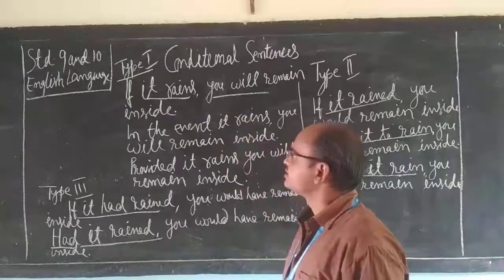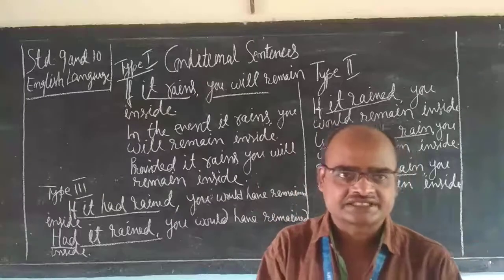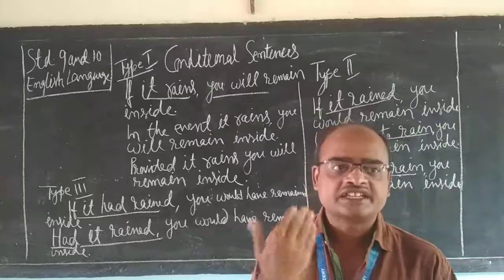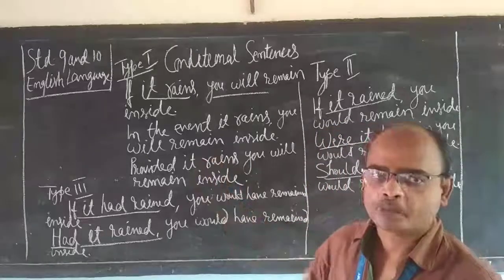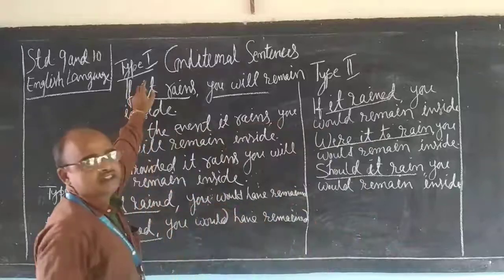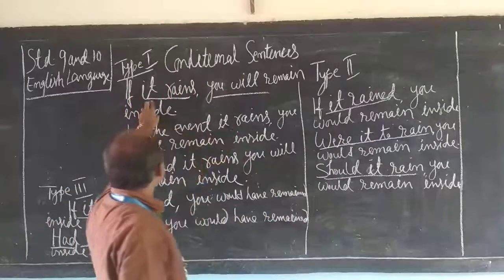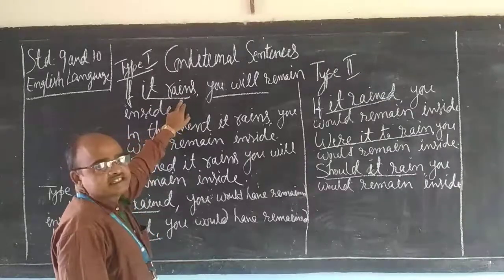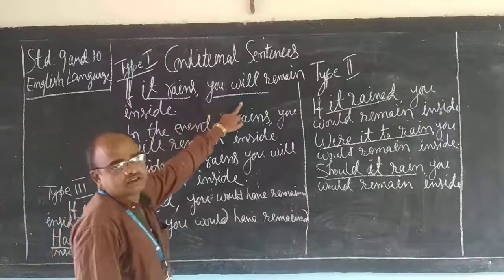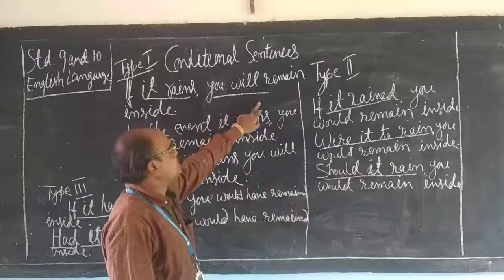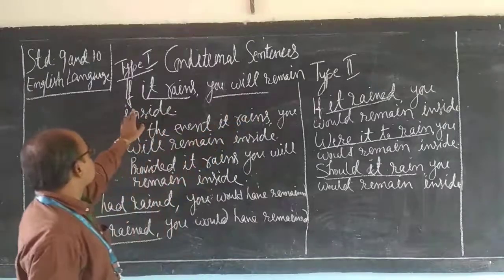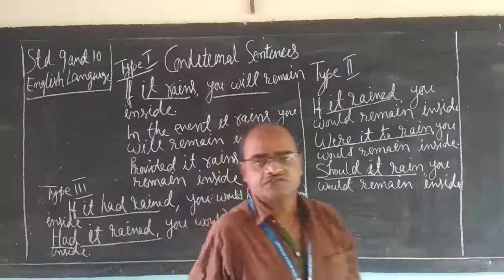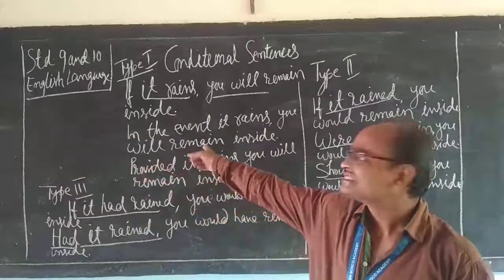Today we learn how to rewrite conditional sentences without changing their meanings. So let's begin with type number 1. You know very well, in type number 1, the conditional clause is in present tense and the result clause is in future tense. So for example, if it rains, you will remain inside.